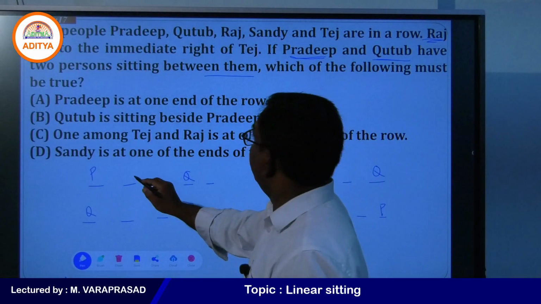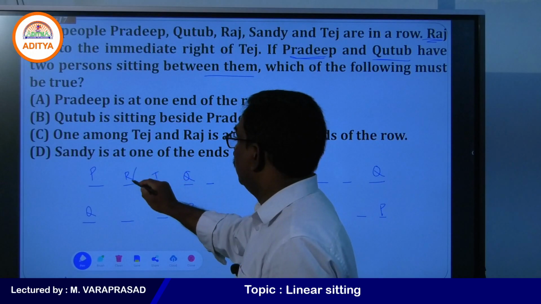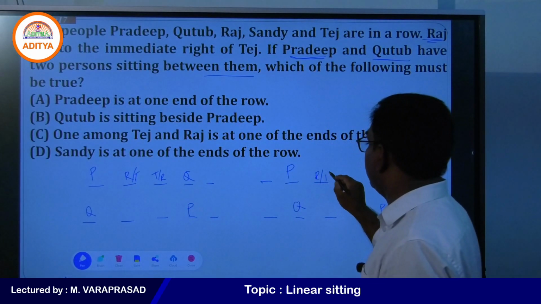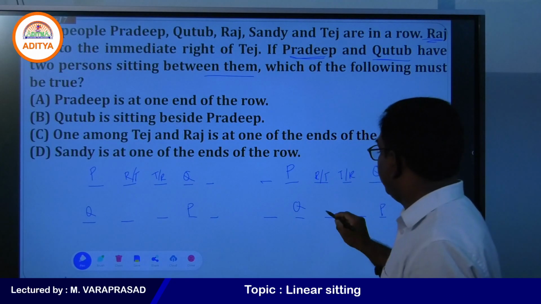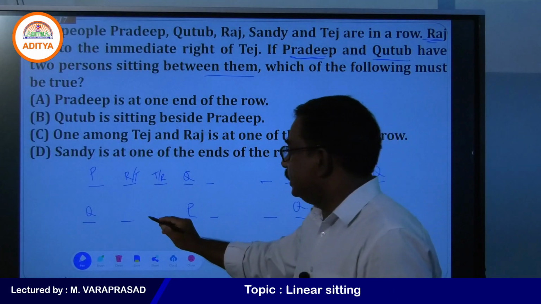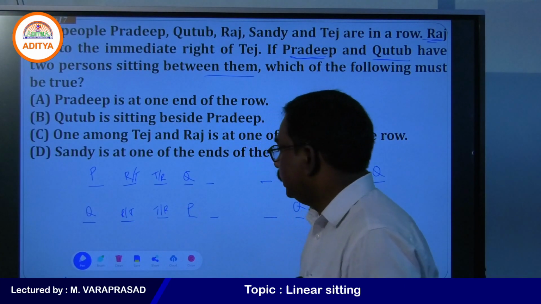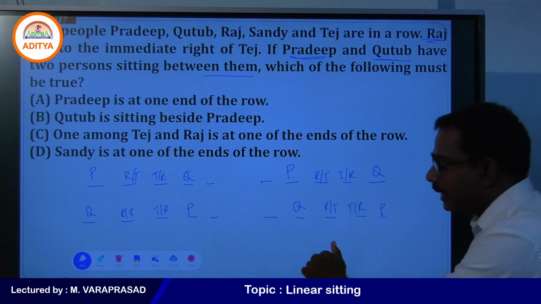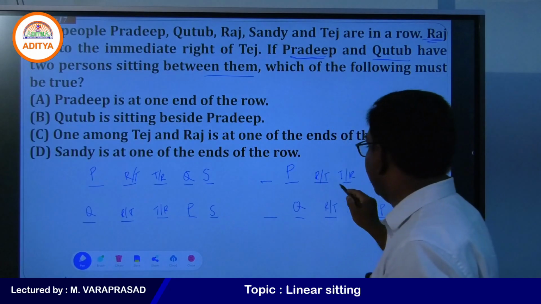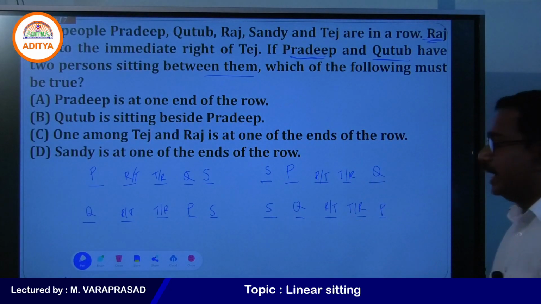If you take here R or T, always in the middle only you are getting, there is no other possibility. Then what place is left here? Only one place, that place is here Sandy. Yes, my students, right? That place is here Sandy.